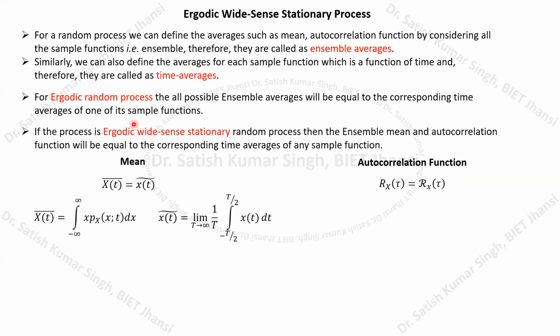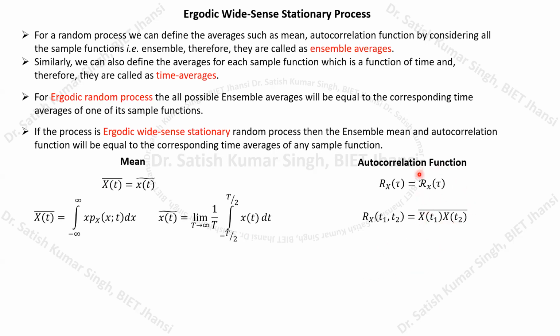In the ergodic random process, all possible ensemble averages equal the time averages. But in the case of the ergodic wide sense stationary process, only the mean and autocorrelation ensemble averages and time averages should be equal. Here the ensemble autocorrelation function can be calculated by this equation, the average of X(t1) times X(t2).